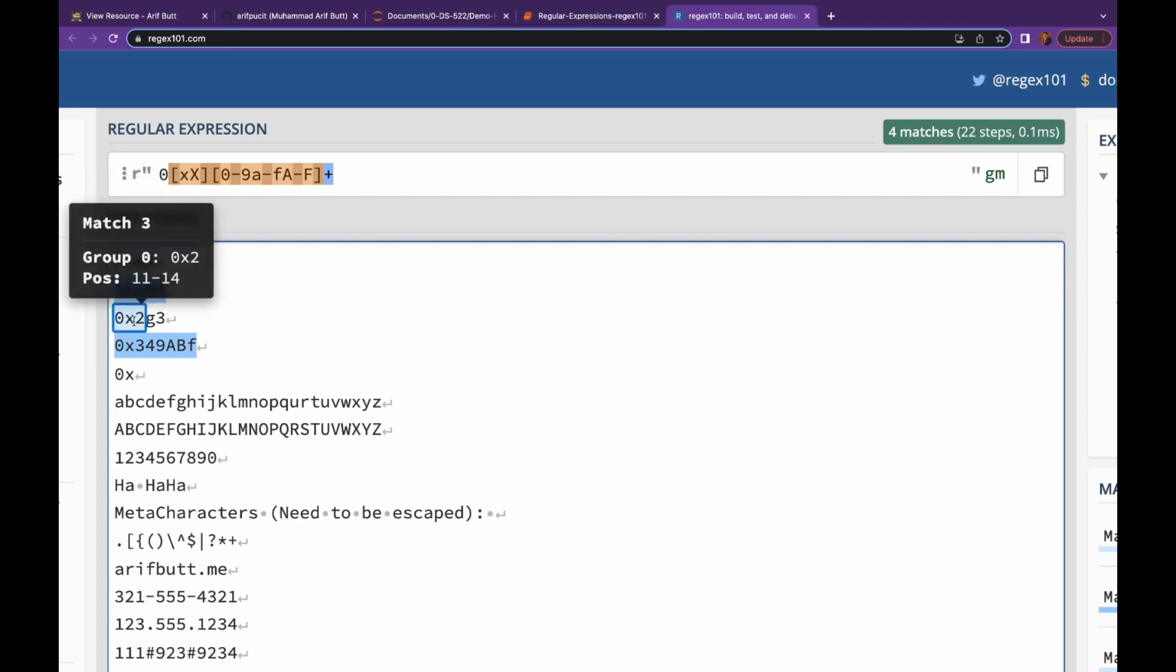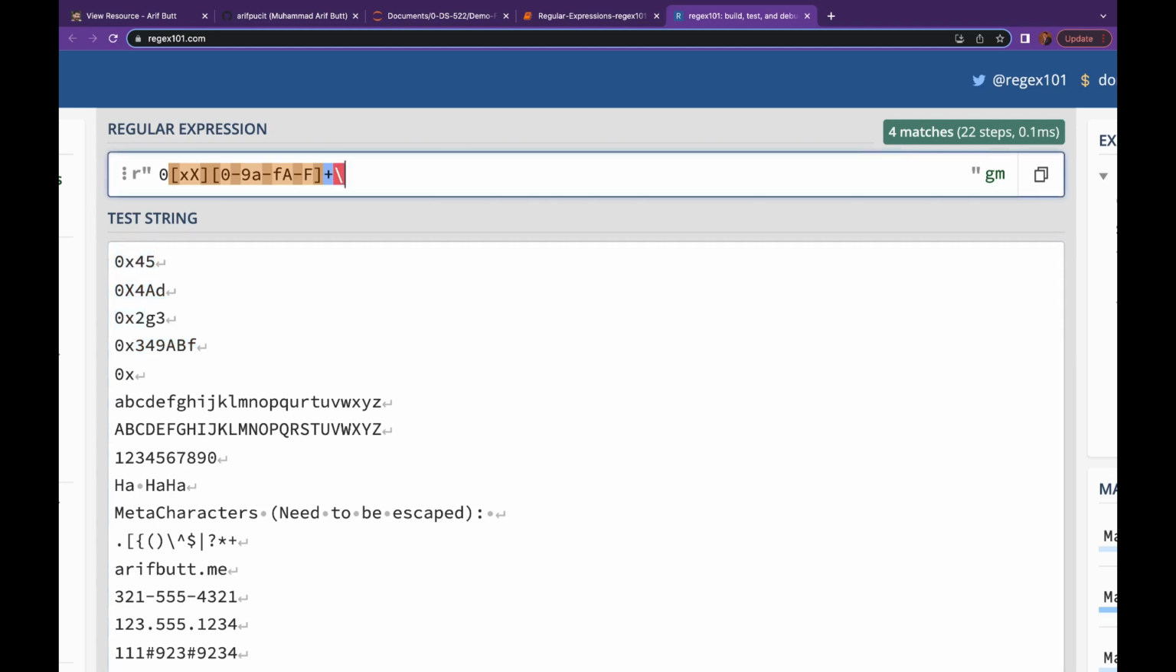But this is also being matched over here. This is also over there. Yes. We still have a wrinkle to iron. So what is the issue with this? This is still selecting 0x2. Probably we need to use the boundary escape code to handle this. Oh, we need to put a boundary. Let me put a boundary over here, a \b.